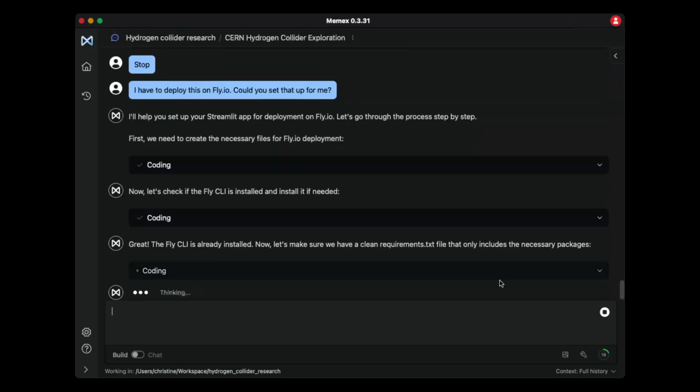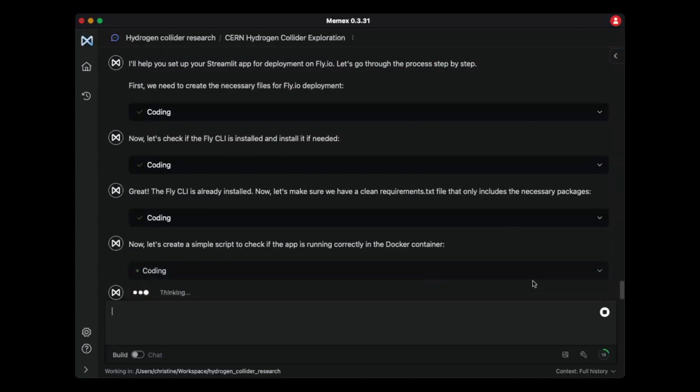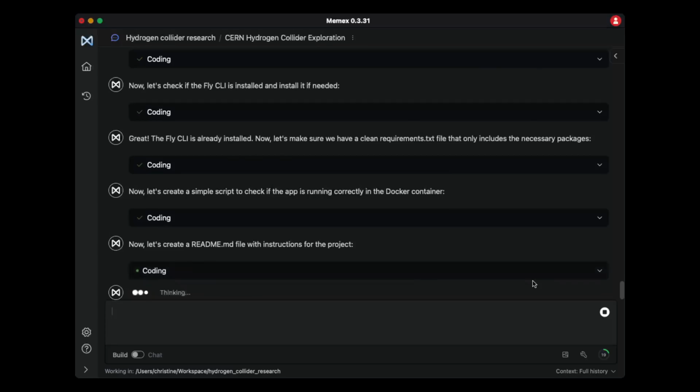Let's make sure you have a requirements file with the required packages. It's setting up the Docker container, which is useful when you're deploying. It's thinking and coding, and it's creating a README file. I like that. That'll have instructions I can potentially use to set it up. That helps with the project.